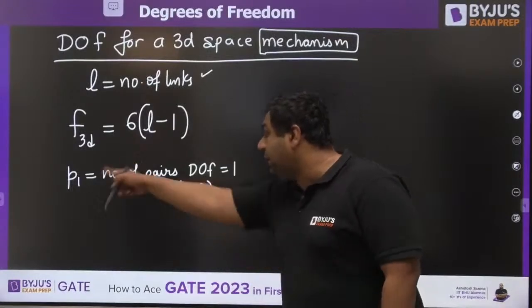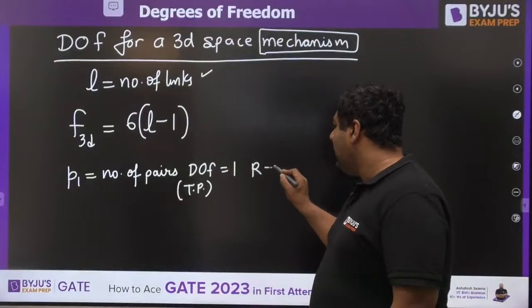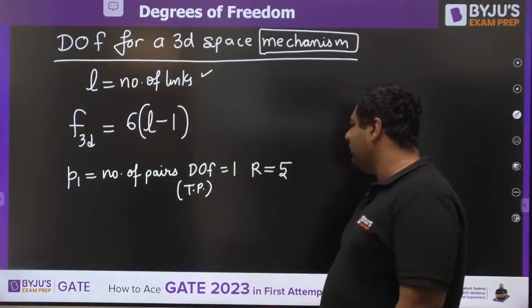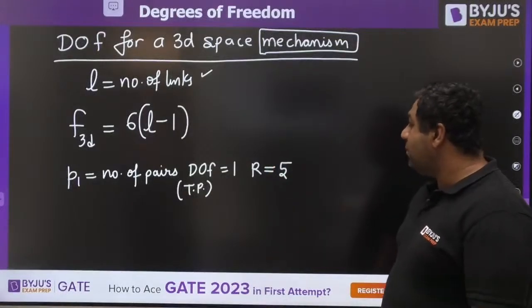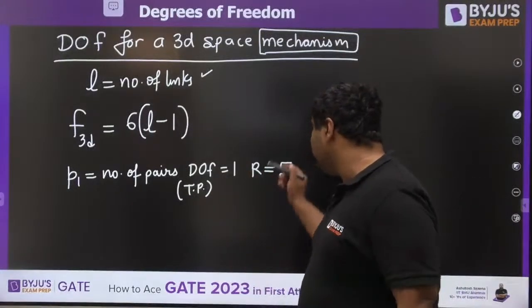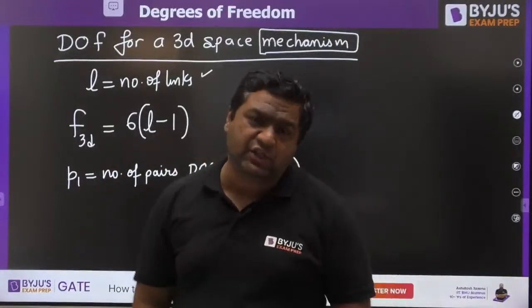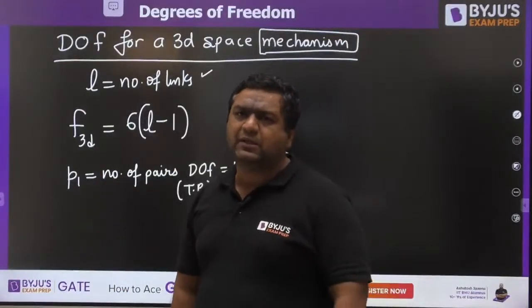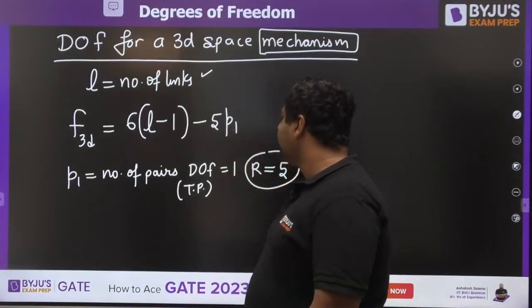So let us say there are P1 number of turning pairs present. For them, degree of freedom would be 1 and degree of restraints would be 5. So if one pair is having 5 restrictions, P1 pairs would be having 5 P1 restrictions. Just from the unitary method, we would be reducing this number as minus 5 P1.